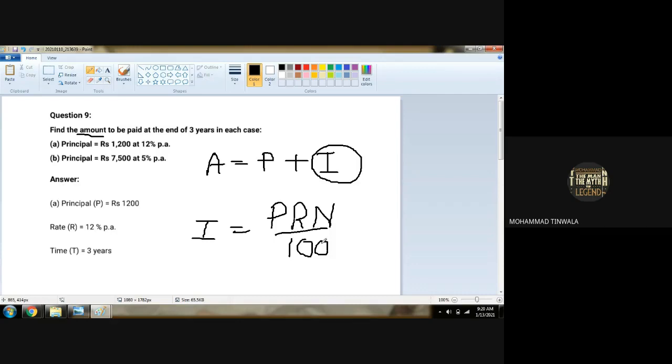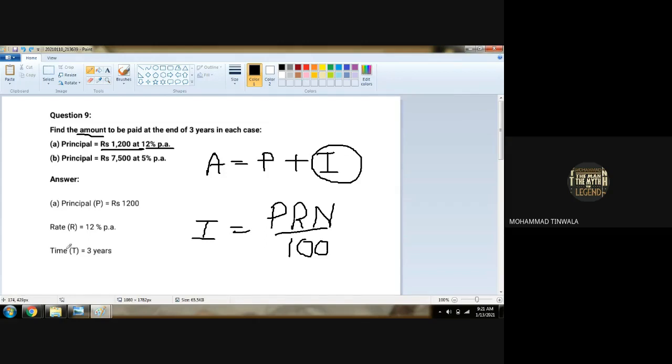Whether we have to find I, P, R or N, the formula will be the same. Now, what is the first equation? Principal is given 1200, rate of interest is 12%, and the number of years is 3. All three things are given, so we have to find only interest.